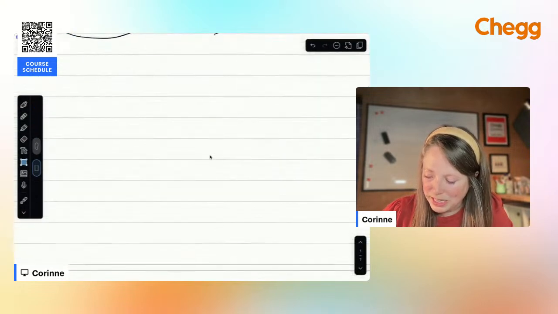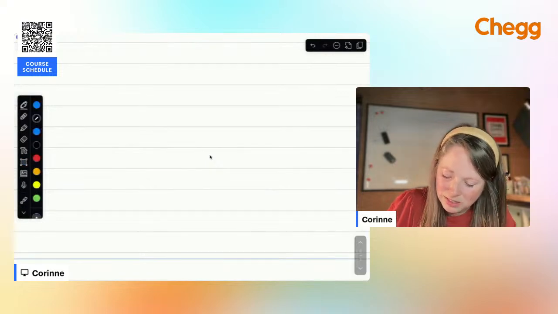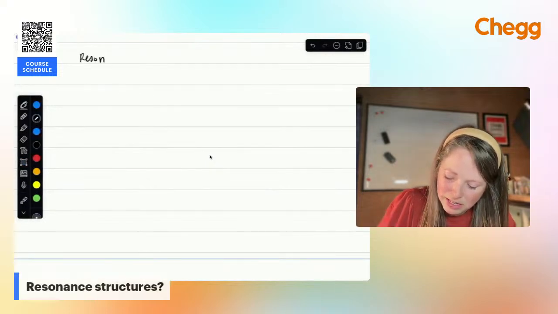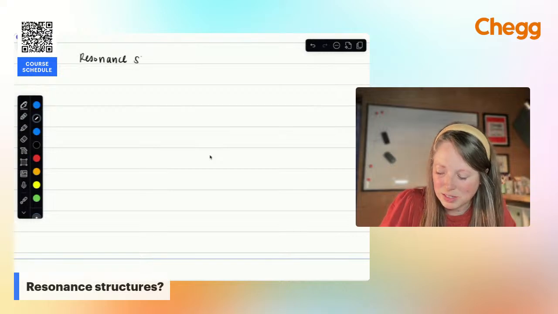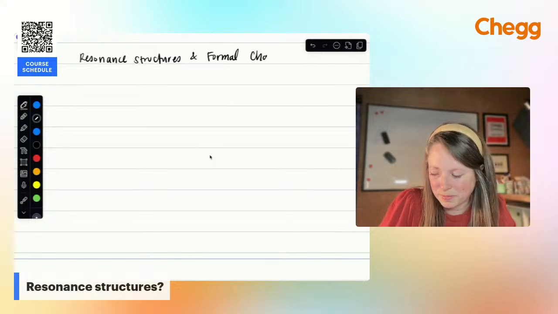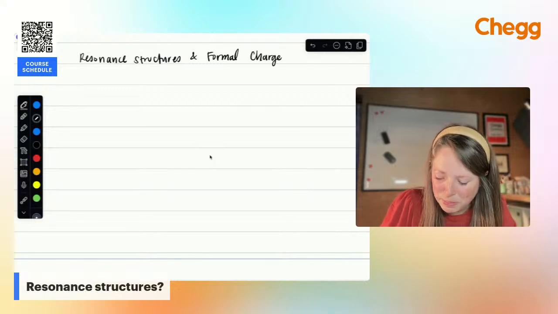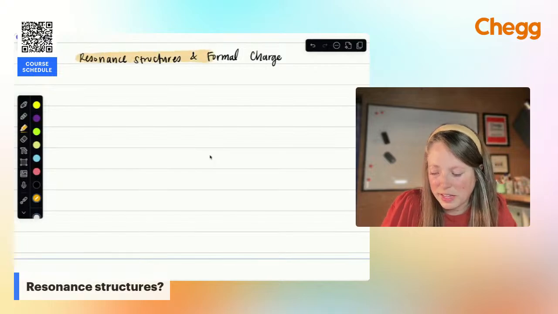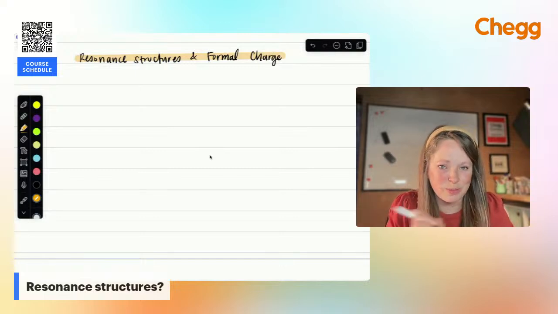All right, so let's talk resonance. And with resonance, we have to talk formal charge. All right, so if you think of something that resonates, think of it from a musical perspective, right? If you have a string that is resonating, it's moving back and forth.